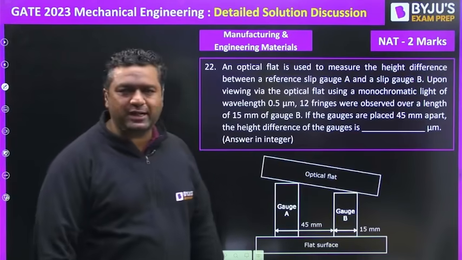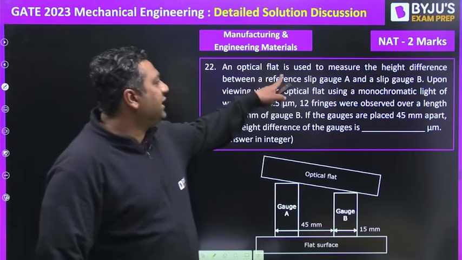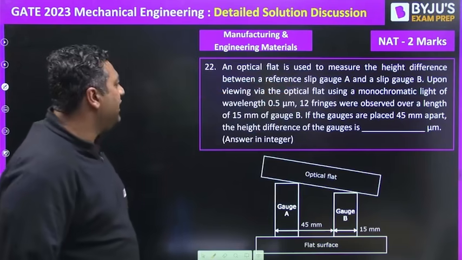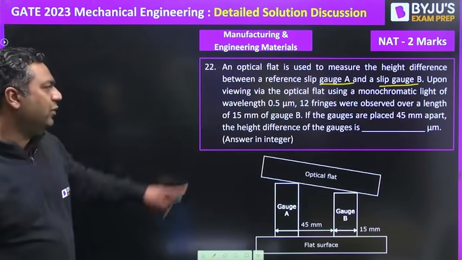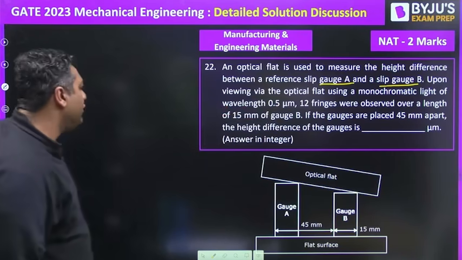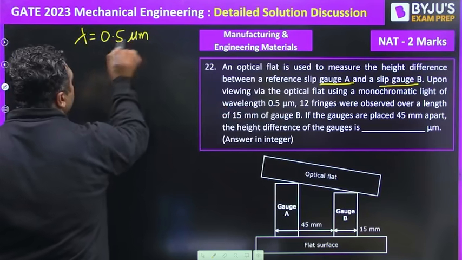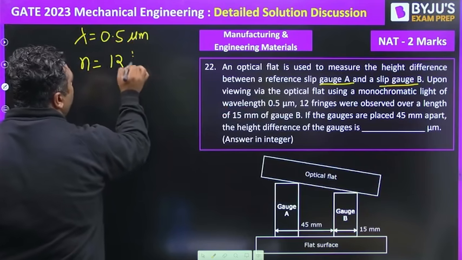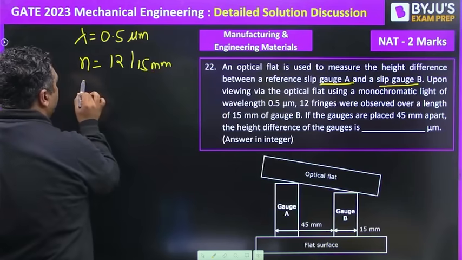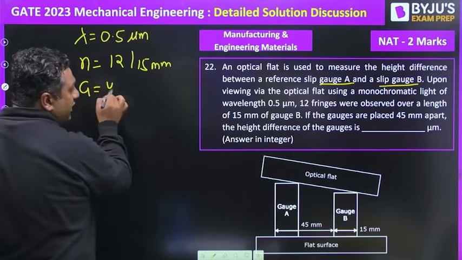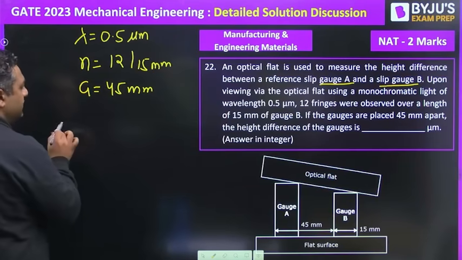This is from metrology and inspection. Optical flat is the topic. An optical flat is used to measure the height difference between a reference slip gauge A and slip gauge B. Upon viewing via the optical flat, a monochromatic light of wavelength 0.5 microns, the number of fringes is 12 per 15 mm. They are also saying the distance is 45 mm. You need to find out the height difference.